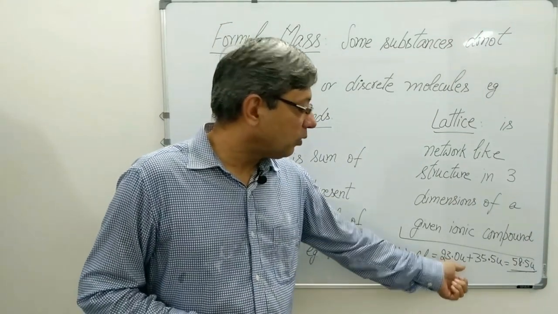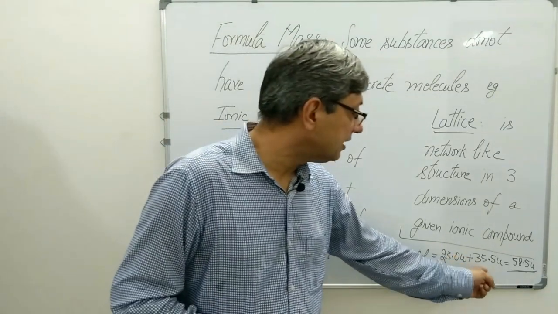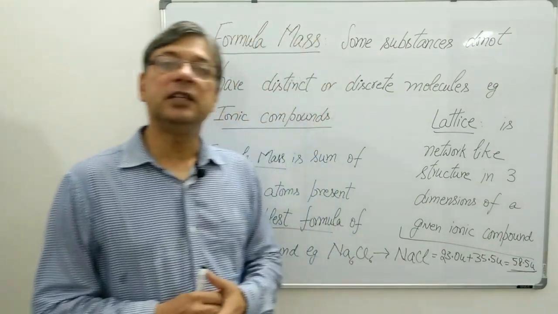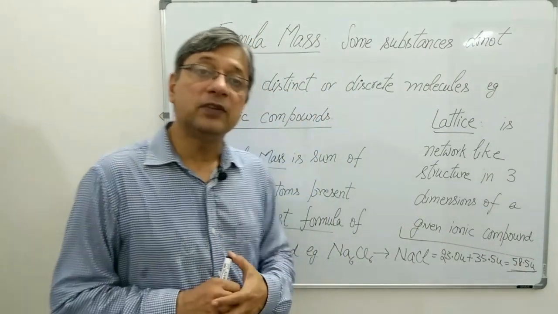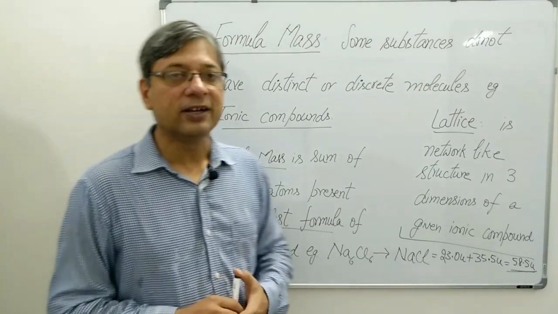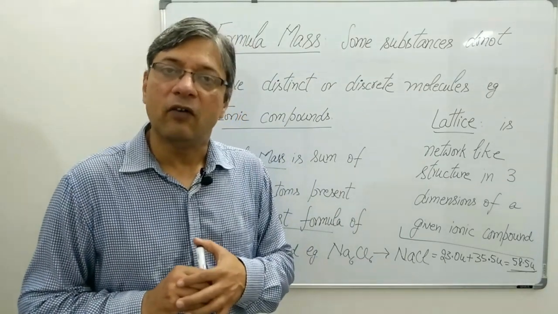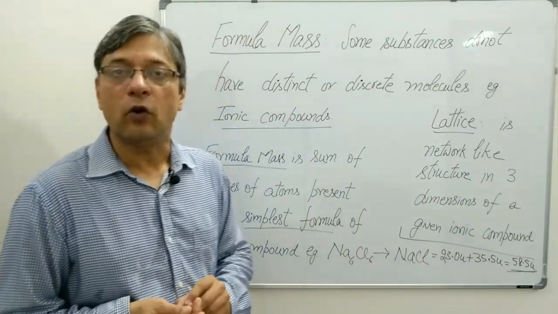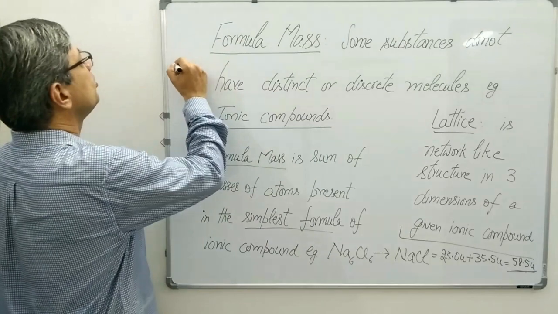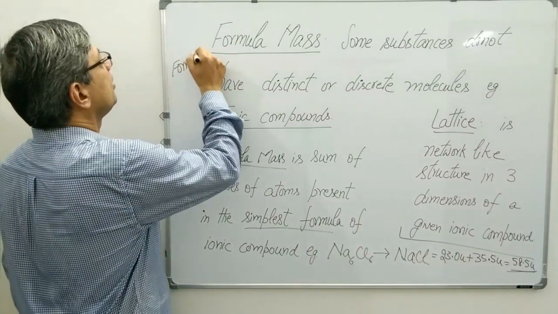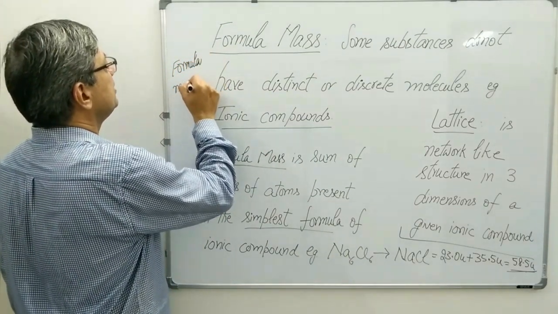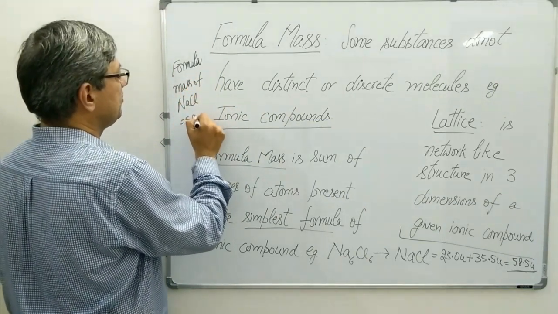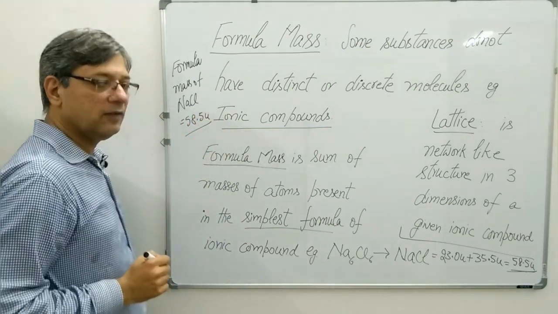Sodium has 23.0 U and chlorine has 35.5 U, and the mass of NaCl comes out to be 58.5 U, and this 58.5 U is called the formula mass of NaCl. It is not called molecular mass, it is called the formula mass. Let me write it. Formula mass of NaCl is equal to 58.5 U.